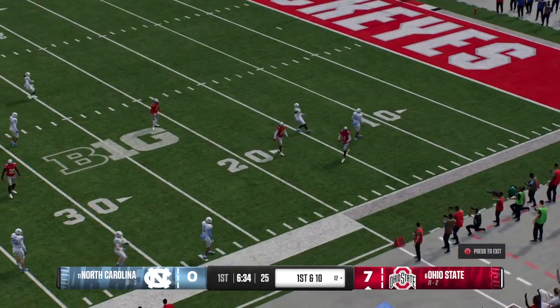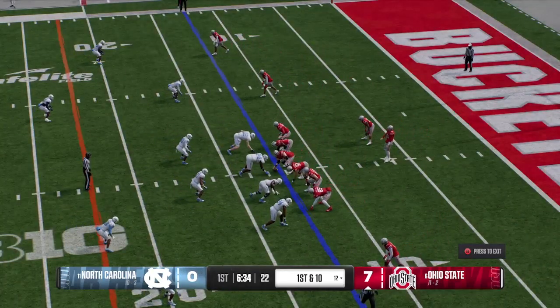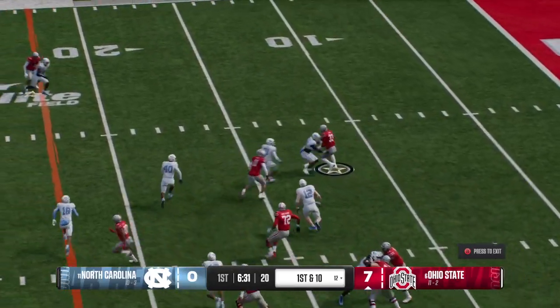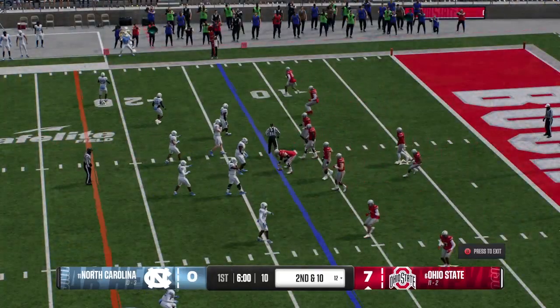He'll call for the fair catch here. Here comes the powerful Ohio State offense onto the field. Last time was a quick 3 and out. Can they get a drive going this time? And this one goes nowhere. Lucky to get back to the line of scrimmage.